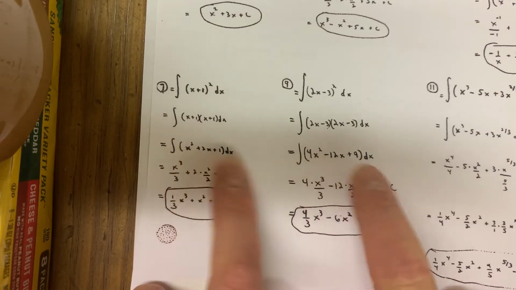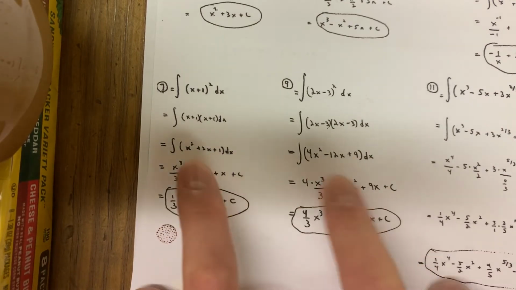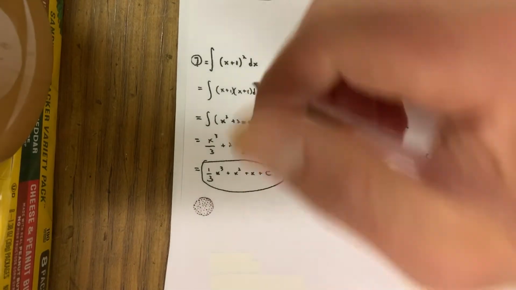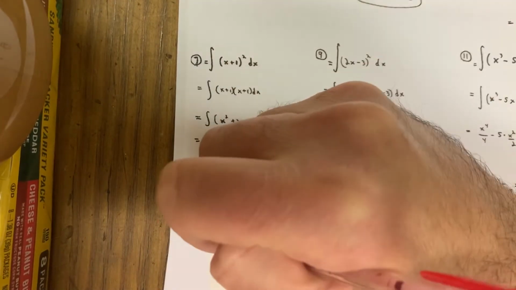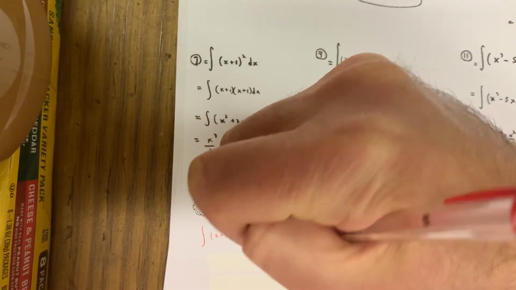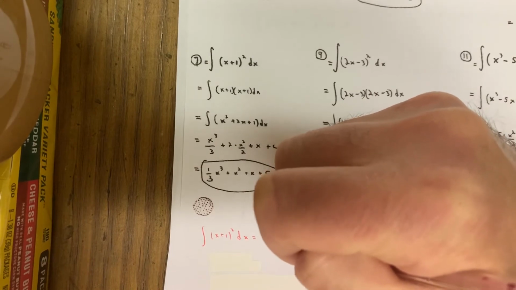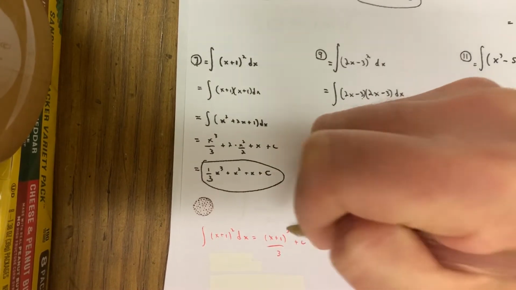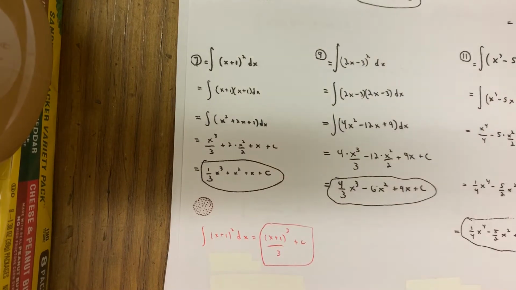Then they're both in the form where you could use basic integration. Some people don't like that. They're like, you know what, I'm just going to treat this x plus 1 like it's one single x, and I'm going to rewrite it. I'm going to add 1 to the exponent, and I'm going to divide by that number. Then I'm going to add plus c. That's my answer right now. Believe it or not, that's correct.